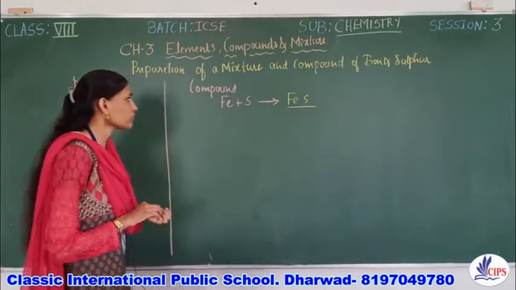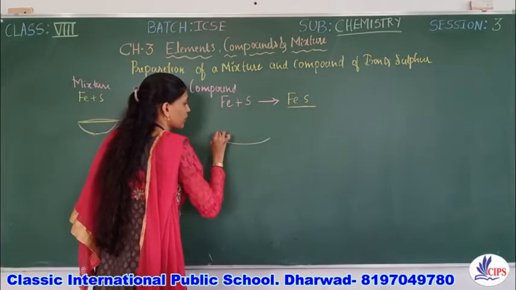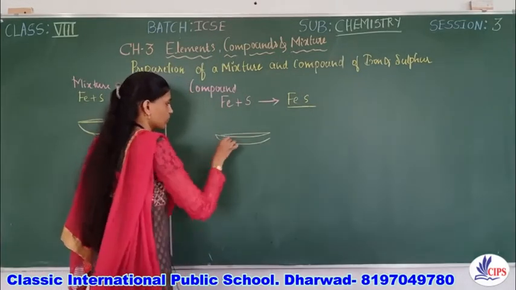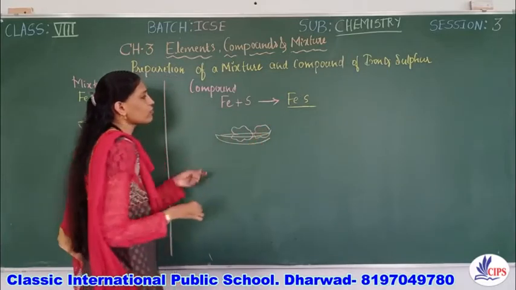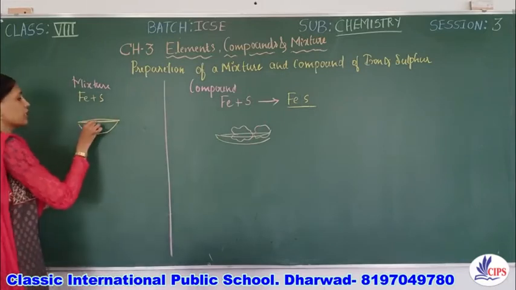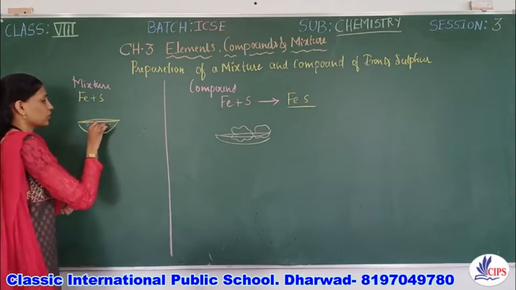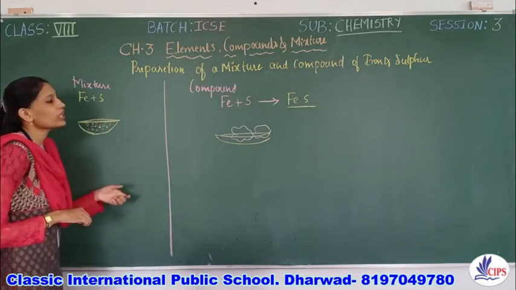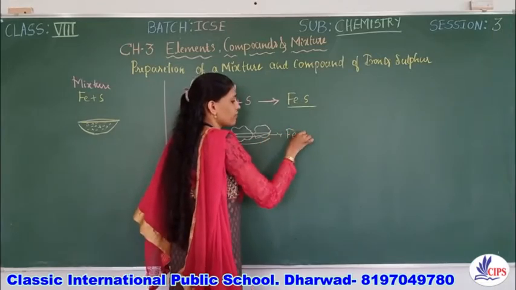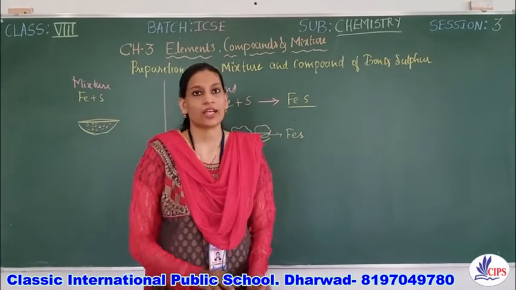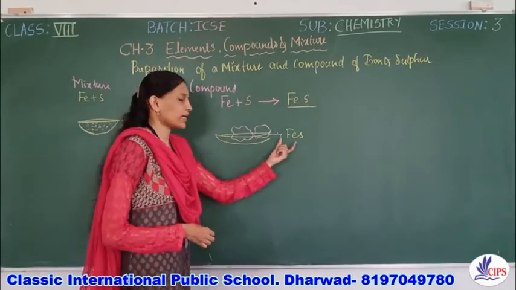Now, here the compound is being formed. It is completely different from the mixture of iron and sulfur. So here we have the iron and sulfur mixture and here we have the compound iron sulfide. This shiny black precipitate or compound which is formed is iron sulfide.